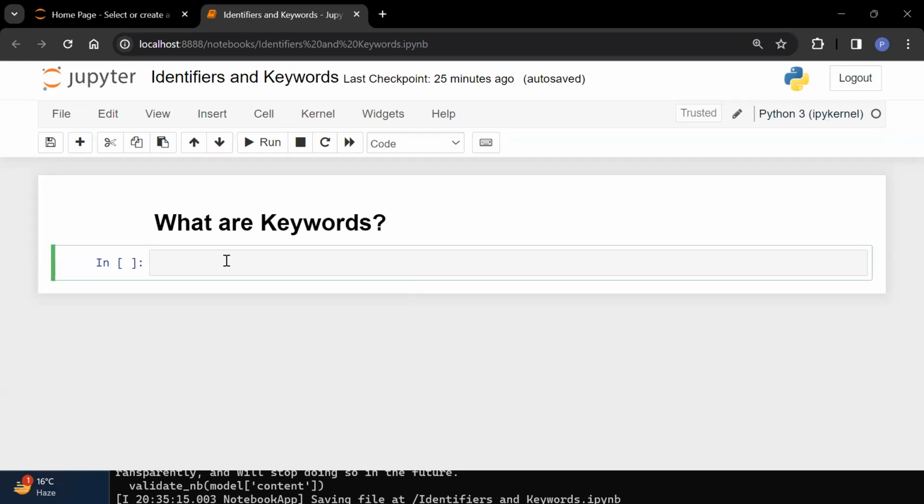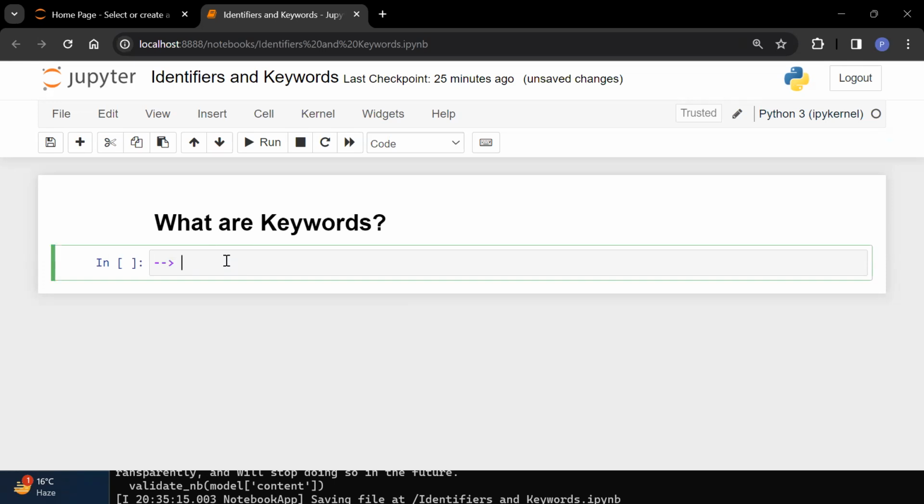In this, our first topic that we are going to discuss is keywords. Now, keywords are nothing but the special words. You can consider it as special words which are there in Python.